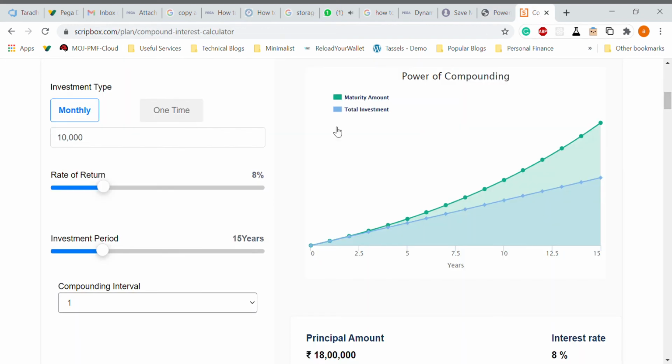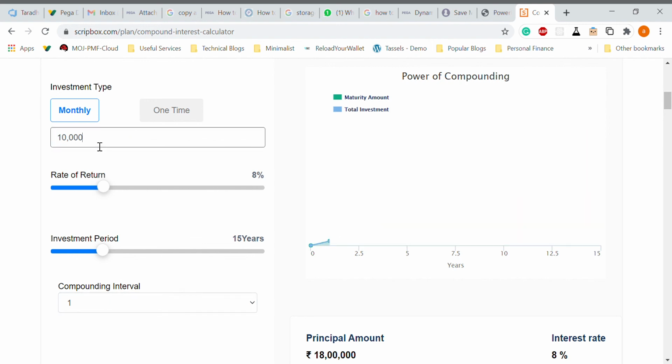For that, I opened the website for Scripbox. This is a mutual fund investment website, so we'll not talk about the website right now, we'll just see the calculation. For this calculation, I put the amount as 10,000, so this is monthly, you invest 10,000. Rate of return I kept as 8%, which is average. I'm expecting that it'll go more than 8%. Investment period is only 15 years, and the compounding interval is monthly. When I select one, it's monthly.